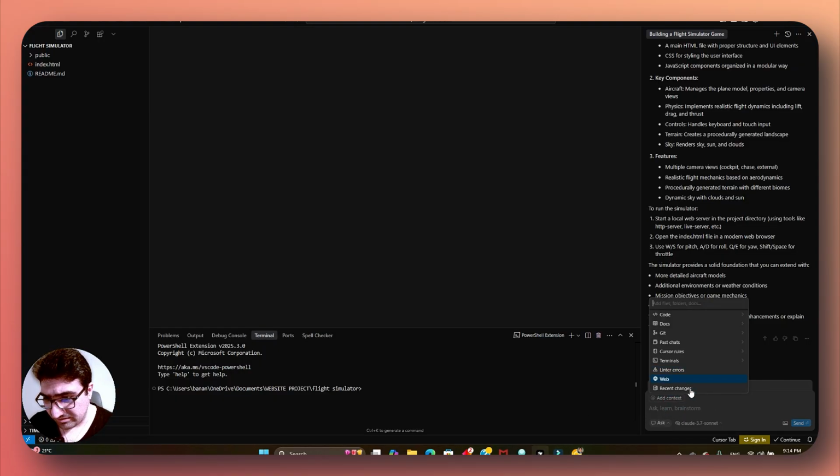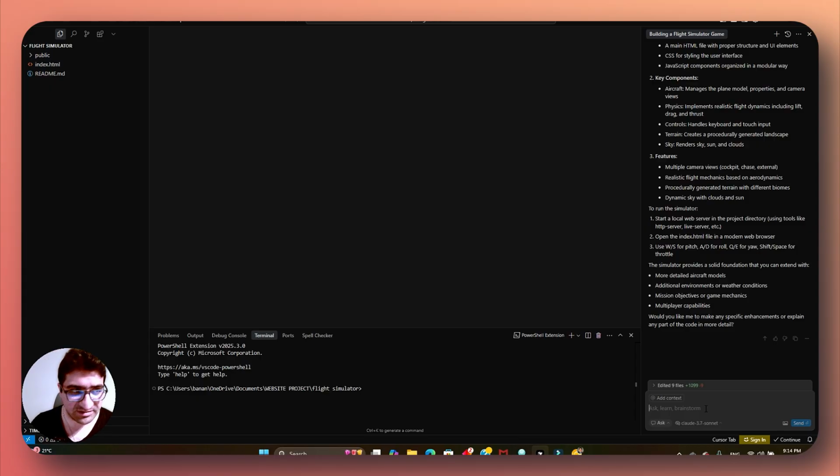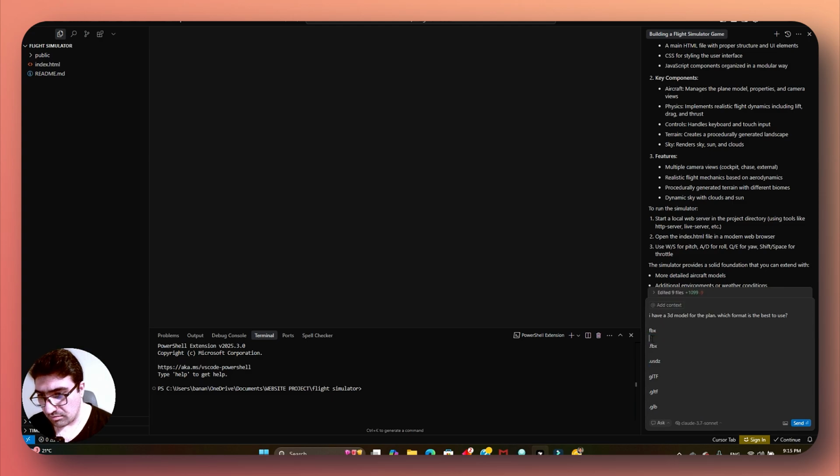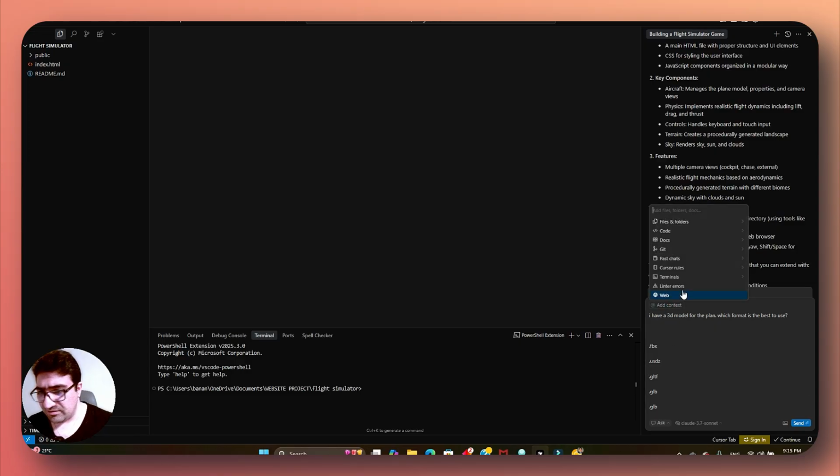We don't have any codebase. We already used the codebase defaults in the new update of Cursor. We don't need to add the codebase tag. All right. Let's just say that I have a 3D model for the plane. Which format is best to use? I'm going to take all of it. Yeah, let's just add web as well.